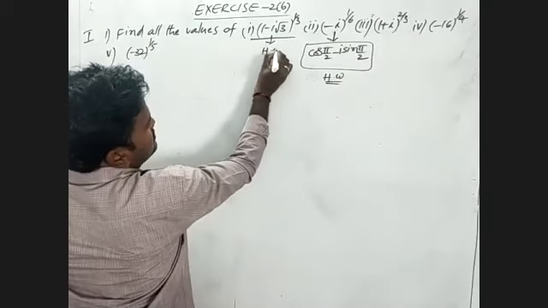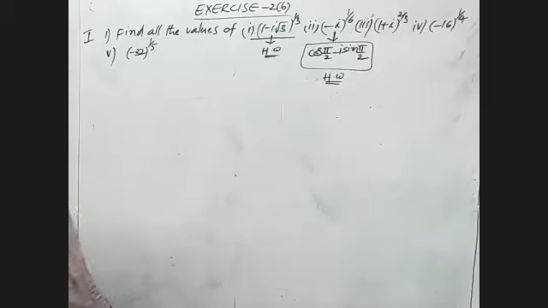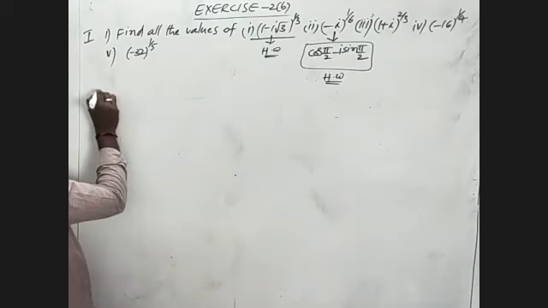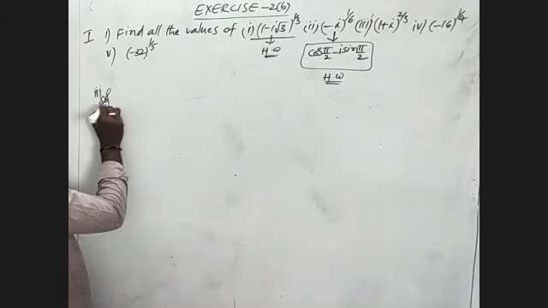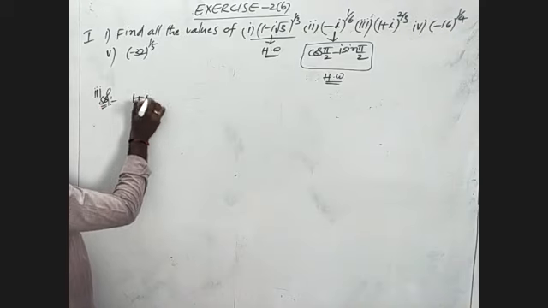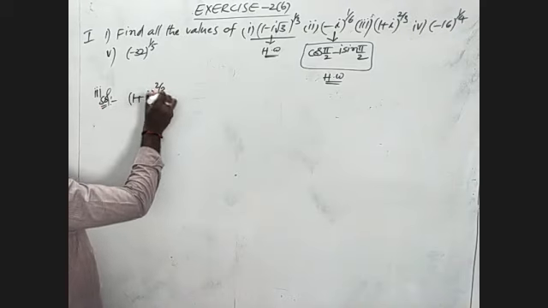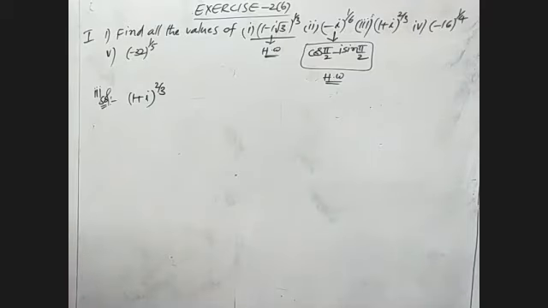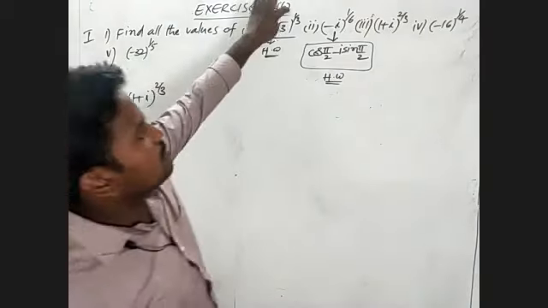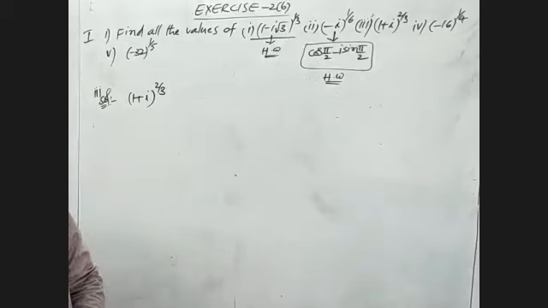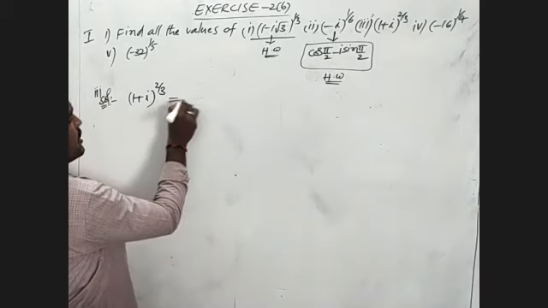This is also homework. Now I am explaining the third one. What am I asking in the third one? (1 plus i) whole power 2 by 3. Given one, it is of the form 2 by 3, that I will write.